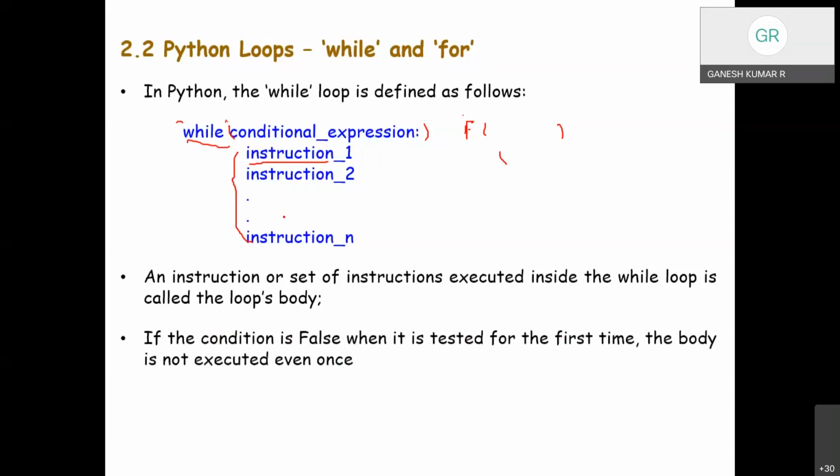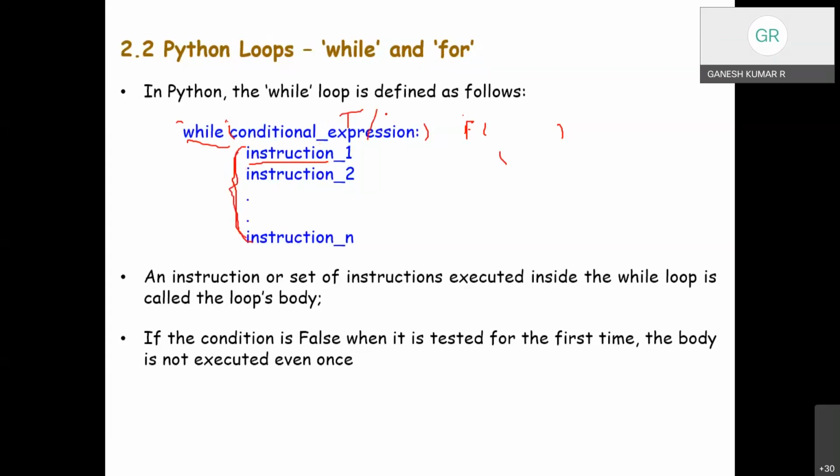How does it work? If the condition is false, which means equal to 0, as early as when it is tested for the first time, the body will not be executed even once. Remember, I said the while performs repeated execution as long as the condition is true. If the condition is true, the indented block will be executed repeatedly.